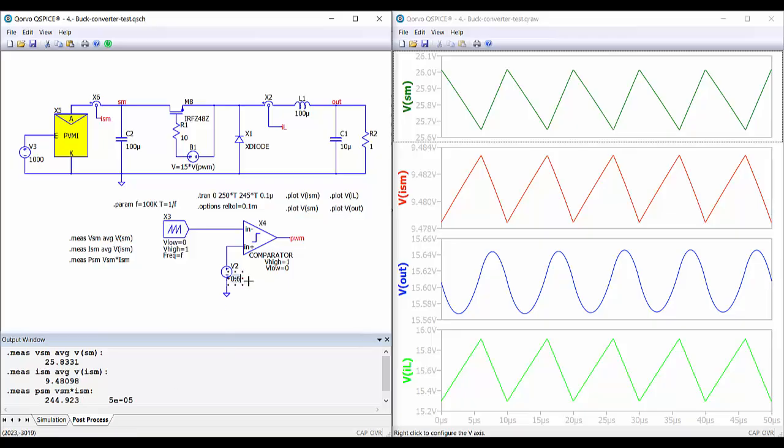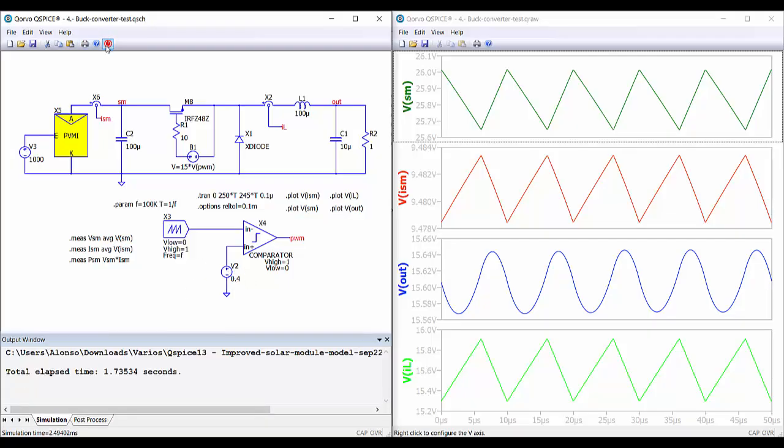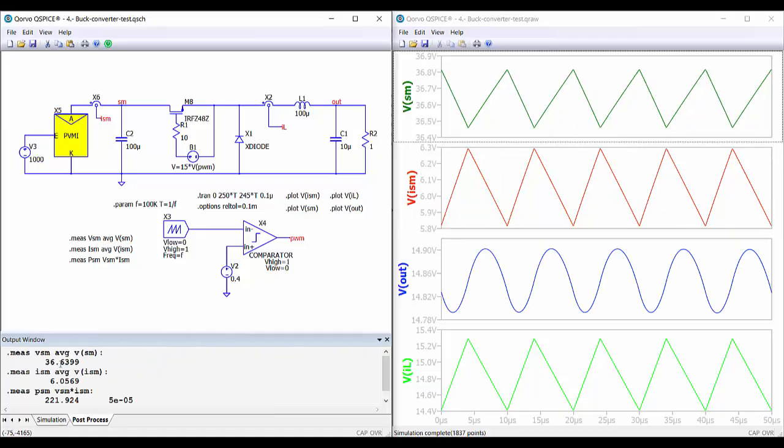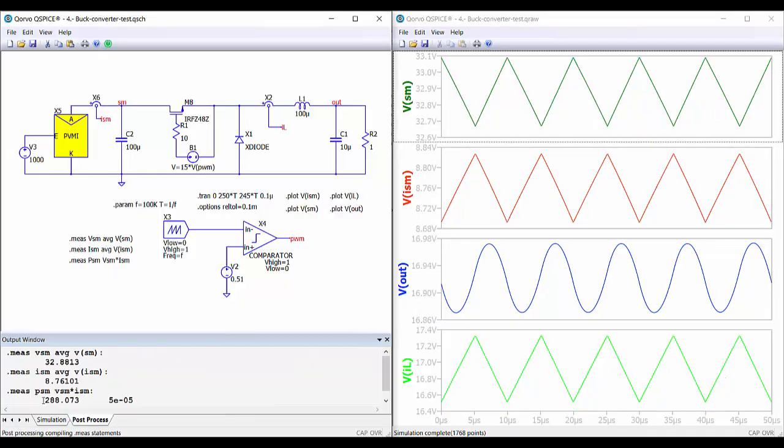And if we go below and select, for example, 0.4 and run again the simulation, we can see that we are also in a point at which the power is again smaller. We are at 36.6 amperes and 221 watts, while when we are operating at 0.51 we are getting a power of 288 watts.